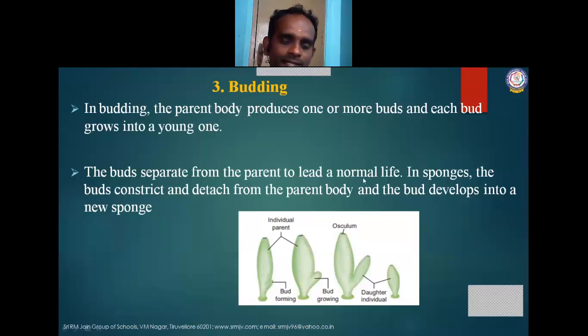The buds constrict, which means they become narrow, and detach from the parent body, and the bud develops into a new sponge. See the diagram of sponges. This is the bud forming. The bud is slowly growing. When it develops into a normal size, it is detached from the parent body and leads a normal life. Clear? Yes.